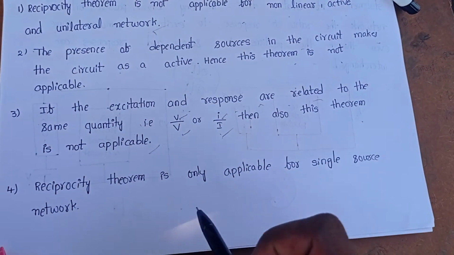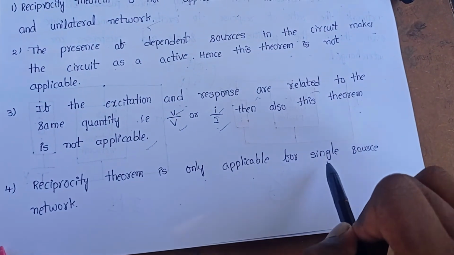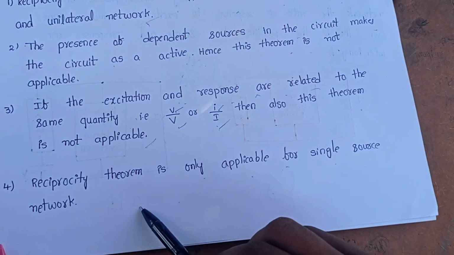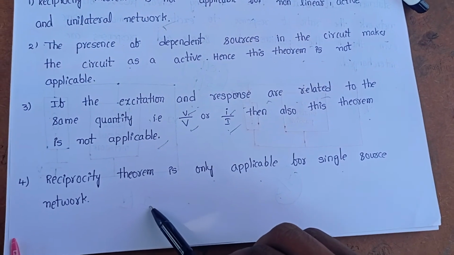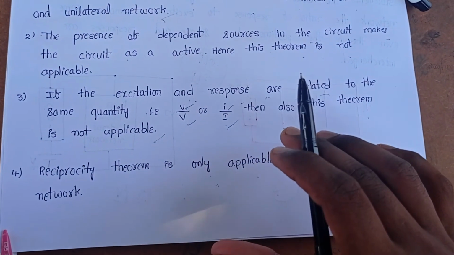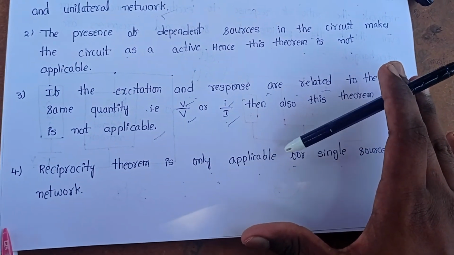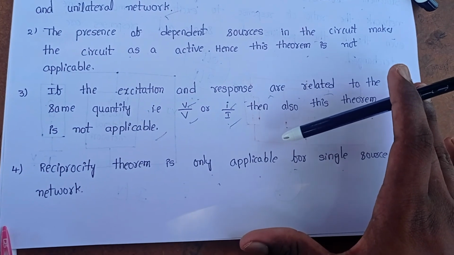And the next point: the reciprocity theorem is only applicable for single source networks. It is not applicable for multi-source networks. If our circuit has only a single source, then only this theorem is applicable. Okay, this is about the reciprocity theorem.